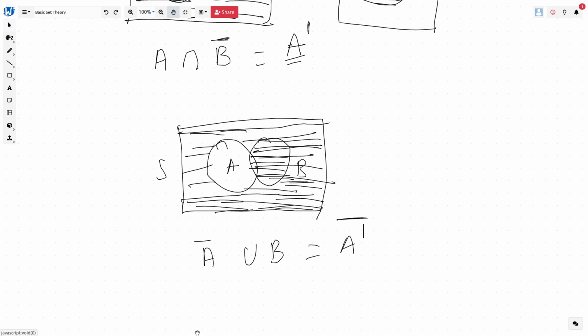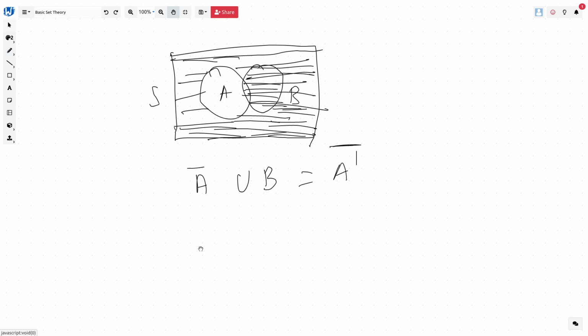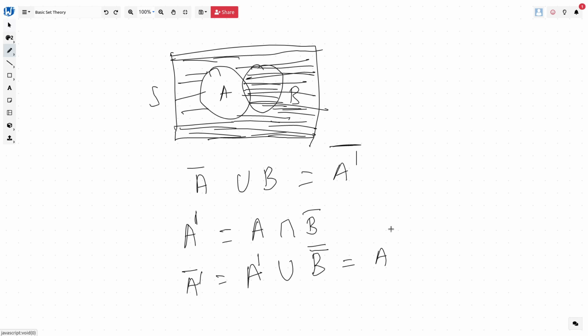So let's say we have A. Only A is A intersection B complement, and we have to find the complement of this. So the complement of this will be A complement, and this will reverse, so union B complement complement, which is equal to A complement union B.